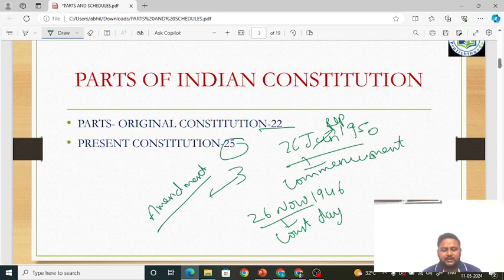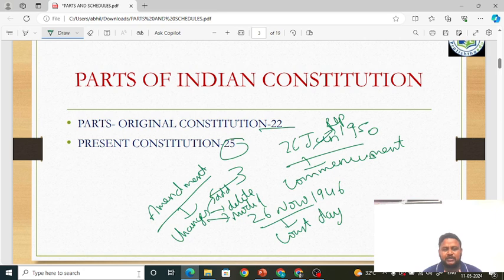So they put forward a procedure for amendment of the Constitution. Amendment means making changes in the Constitution. It may include adding something to the Constitution, and it may also include deleting something from it. For example, right to property was deleted from fundamental rights and added in Article 300A. Earlier it was in Article 31. Making changes or modifying something in the Constitution is what amendment means.